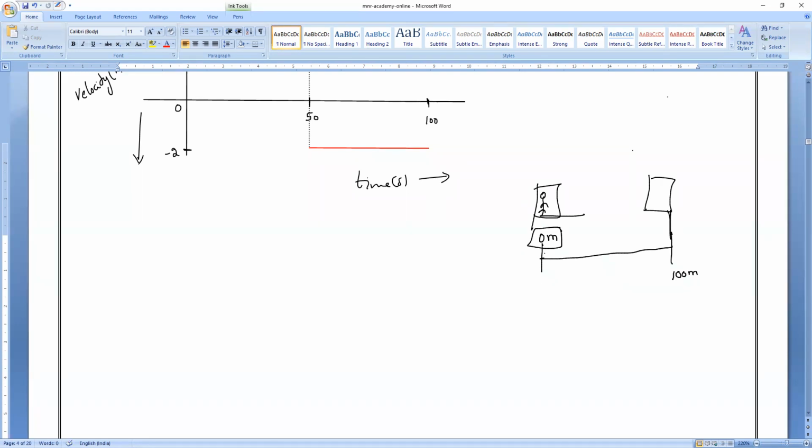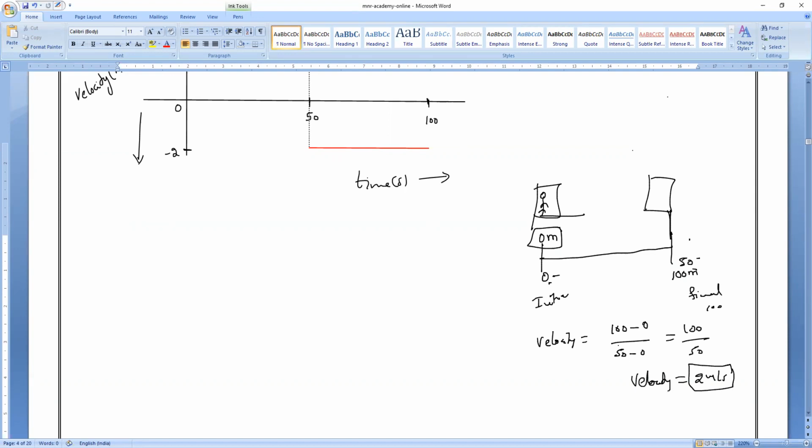Now, when you are moving from house to post office, your initial point is 0 and your final point is 100. The time is 0 here and 50 here. So what is your velocity? Velocity is equal to displacement by time. That means final displacement minus initial displacement divided by final time minus initial time. So 100 minus 0 divided by 50 minus 0, which is 100 divided by 50, which is equal to 2 meter per second. Is it okay, Sanjay? This is the velocity from house to post office.